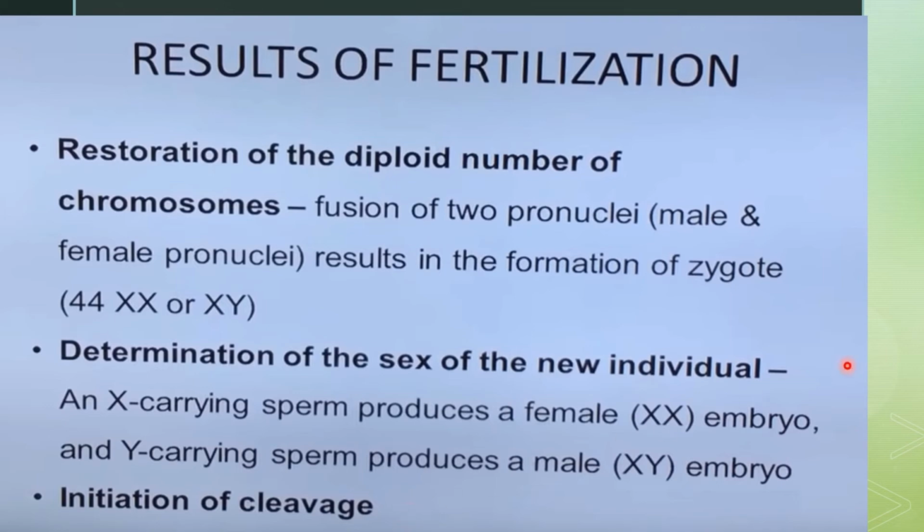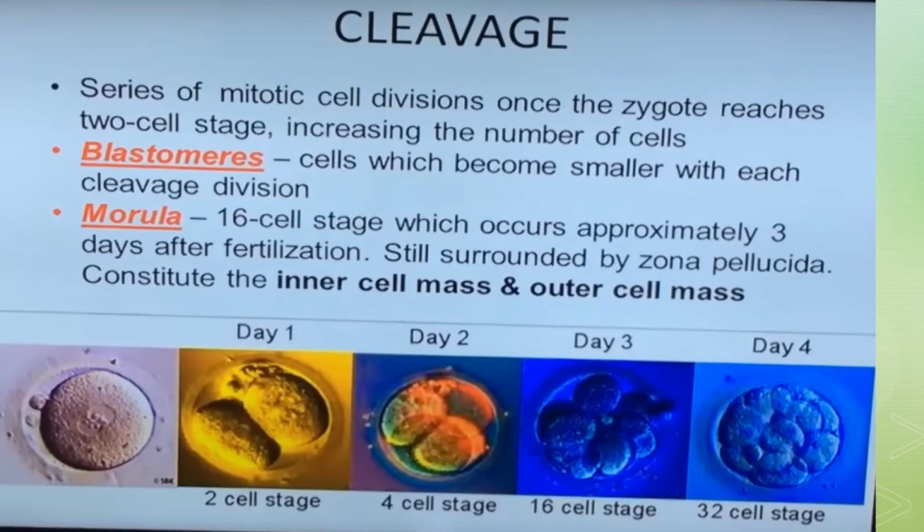So we will see what is going to happen in the cleavage part. Cleavage is a series of mitotic cell divisions. Once the zygote reaches the 2-cell stage, the number of cells increases.